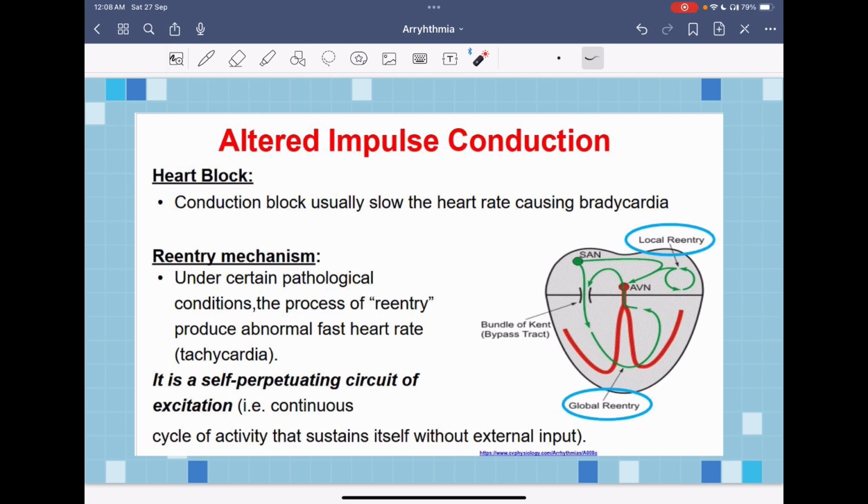We have another mechanism which is known as a re-entry mechanism, in which impulses will go into an abnormal circuit. For example, here, if an impulse was here, it will go into an abnormal circuit, leading to spontaneous, faster depolarization and continuous depolarization of the surrounding myocytes or cardiac cells. So the impulse will keep going into a circuit, leading to a self-perpetuating circuit of excitation, leading to frequent depolarization. This will lead to tachyarrhythmias, and this mainly will increase the heart rate.